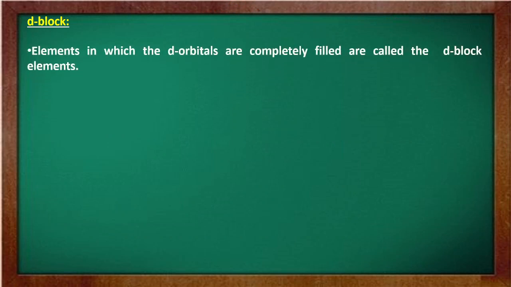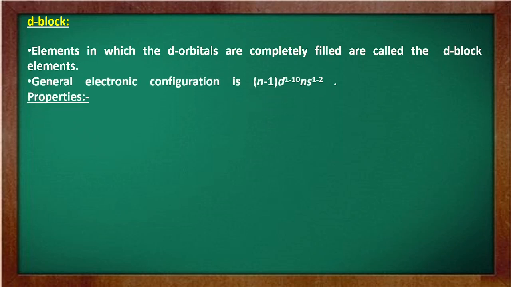Now we have another block of element, that is the d block element. Now what is the d block element? Elements in which the d orbitals are being filled are called the d block elements. They have general properties and this is their electronic configuration. We'll study this in chapter 2. I'm repeating again and again that we are going to study this one in chapter 2.